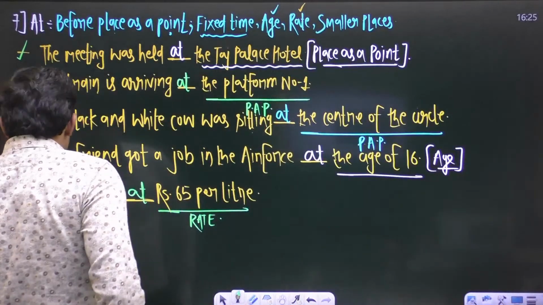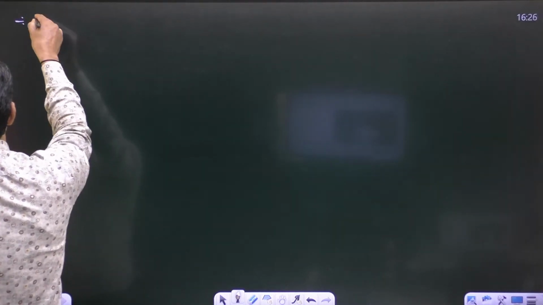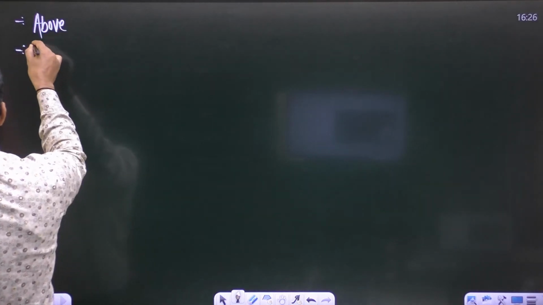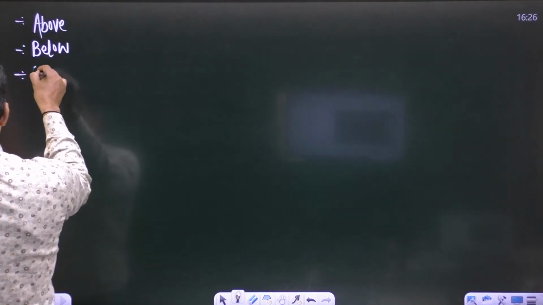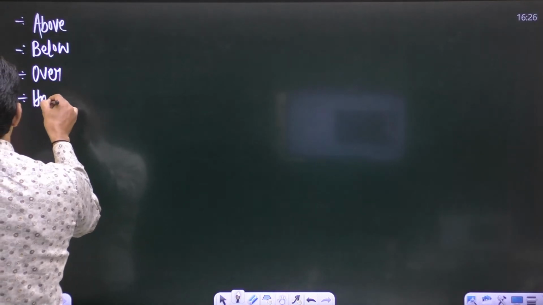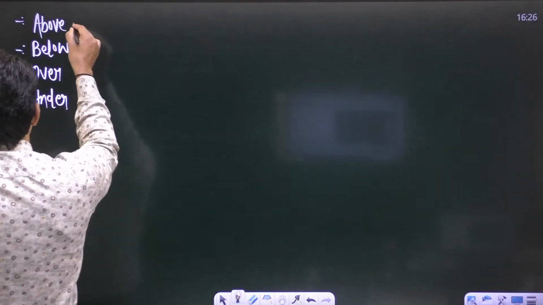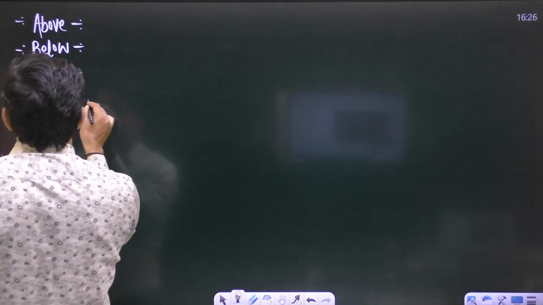Let us move to the next slide, and now we shall discuss some other prepositions, like above, below, over, and under. Above, below, over, under. These four prepositions.